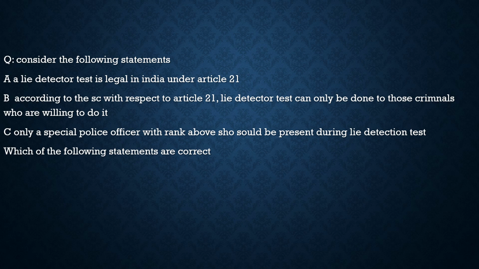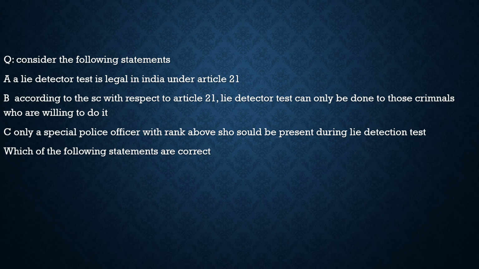Second statement, according to the Supreme Court, with respect to Article 21, lie detector test can only be done on those criminals who are willing to do it. 100% correct. Statement 3, only a special police officer with rank above SHO should be present during the lie detection test. No, the lie detection test has to be done in front of the senior magistrate, in front of the magistrate. So this was about the lie detection, and I hope you had understood it.